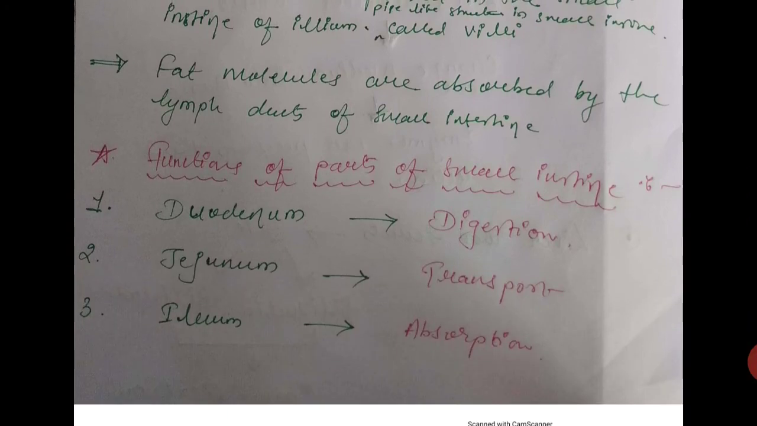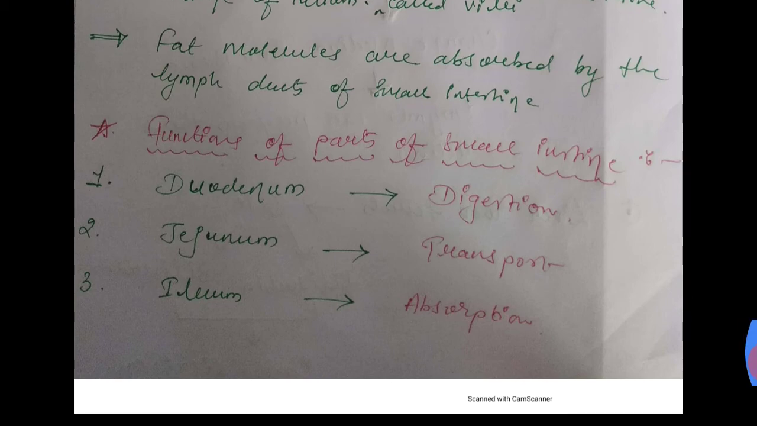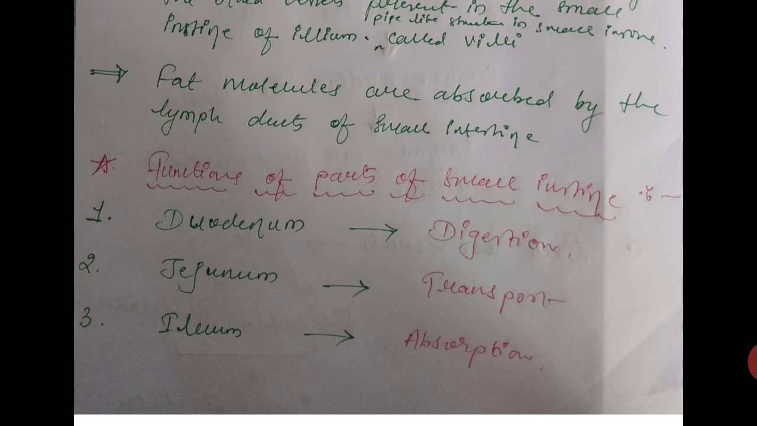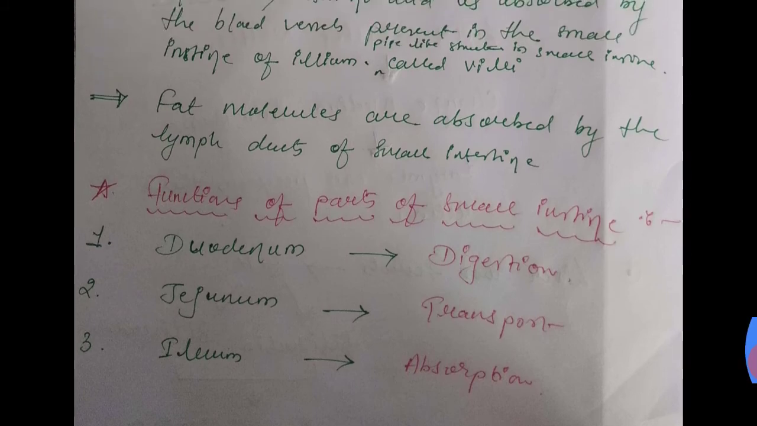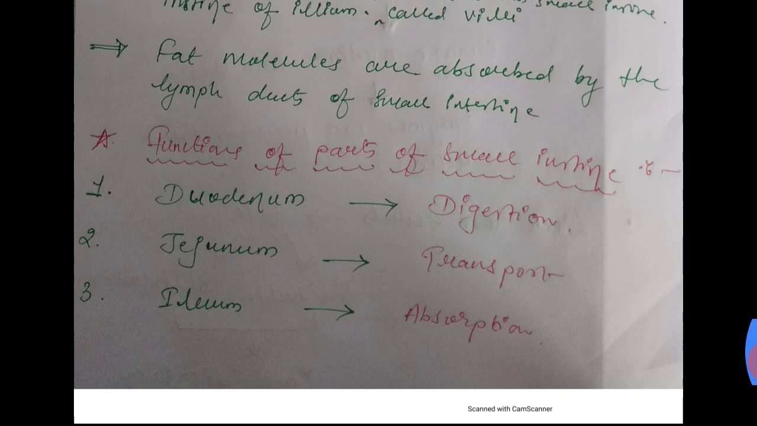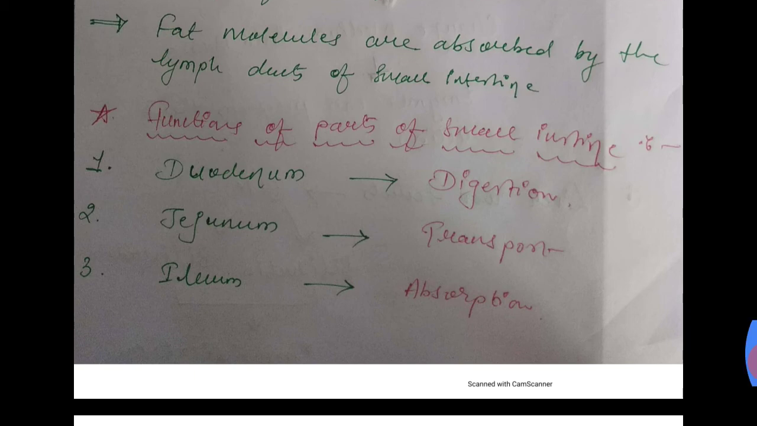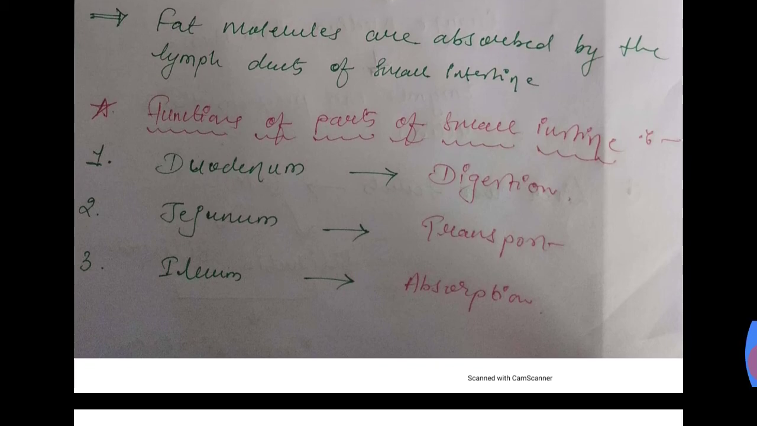Let's see the functions of the parts of the small intestine. As you know, the small intestine consists of mainly three parts: duodenum, jejunum and ileum. The duodenum secretes various enzymes, so the digestion in the small intestine occurs in the duodenum. In the jejunum, the function is the transport of that digested food, and in the ileum the absorption of that digested food occurs. So these are the three important functions of the small intestine.